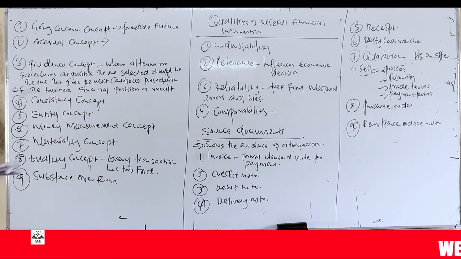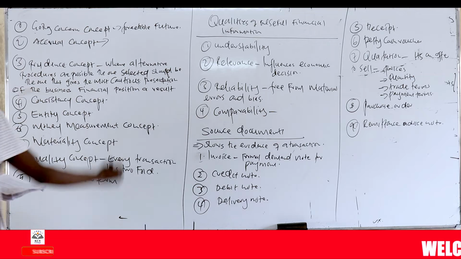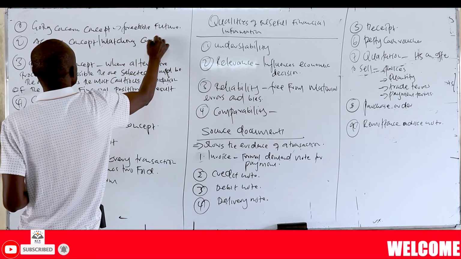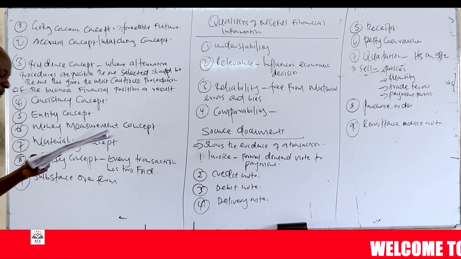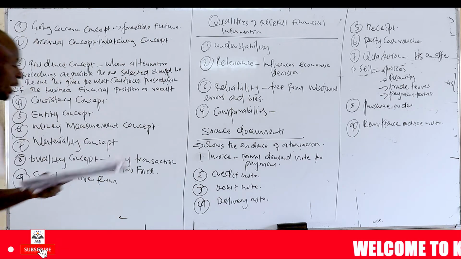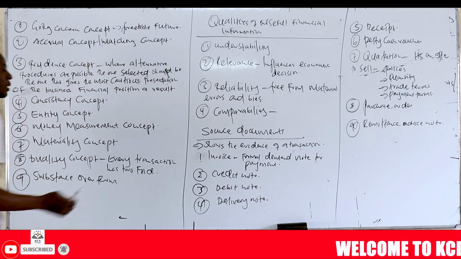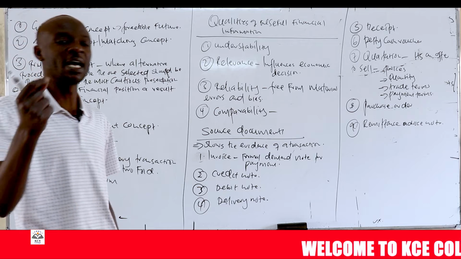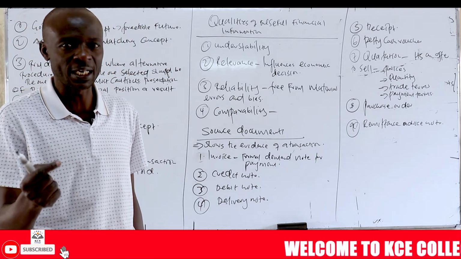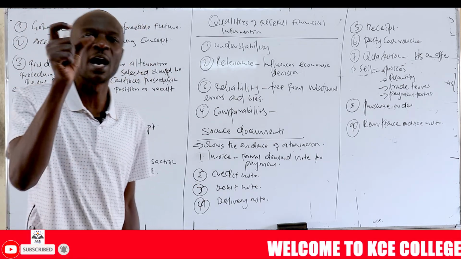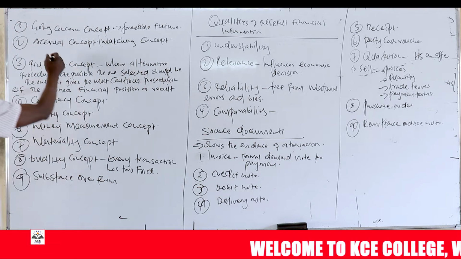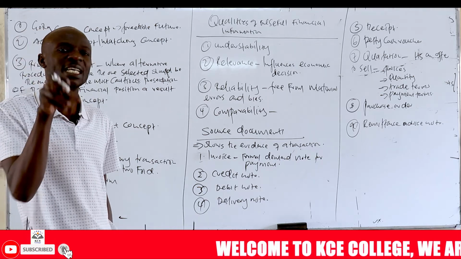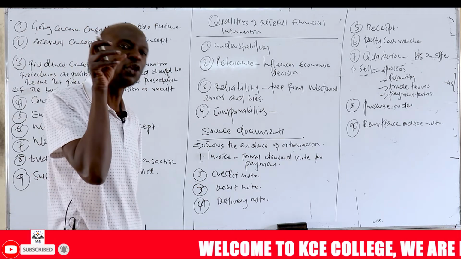Then number two is what we call the accrual concept, sometimes also called the matching concept. What are the accrual concept and the matching concept? This concept says that revenue and cost must be indicated in the financial statement in the period in which they were incurred, if they are costs, and in the period in which they were earned, if they are revenue. So when you incur a cost in a particular year and you don't pay that cost in that year, you still recognize it in that year. You don't recognize it in the year when you paid for the cost.